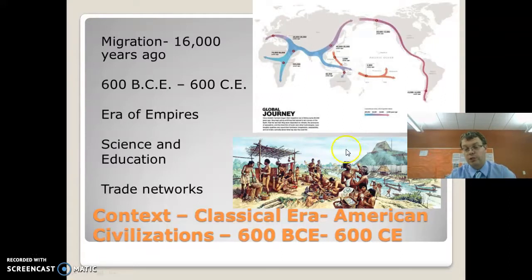So, context overall, we see that people come to the Americas. They will start farming. They go through their own Neolithic revolution in this area. And they'll start forming large empires, have advances in science and education, and trade networks.